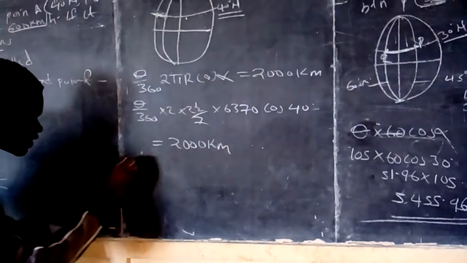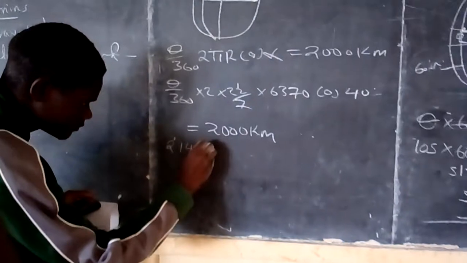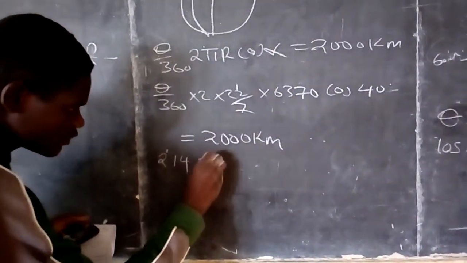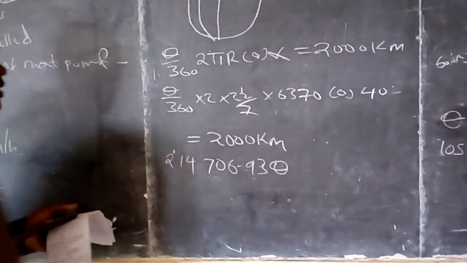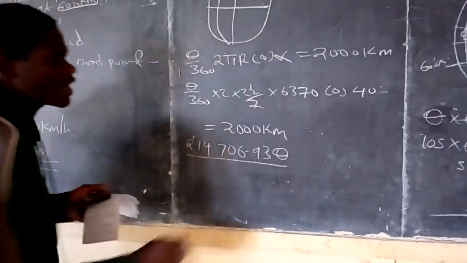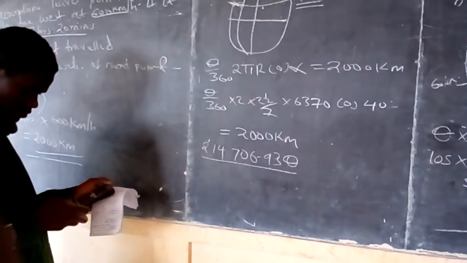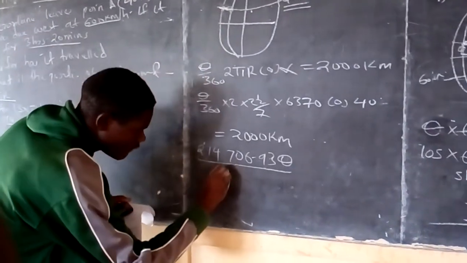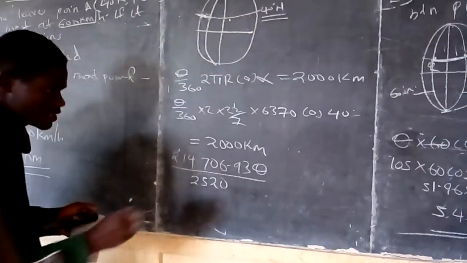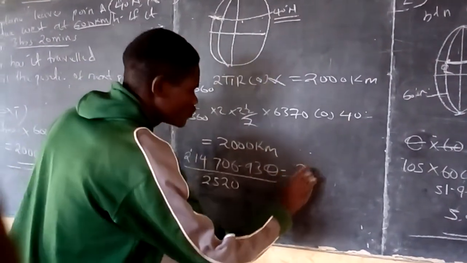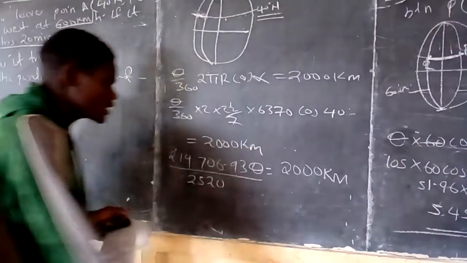Now I find that this is 214,706.93 theta, and this one is over 360 by 7 over 2520, is equal to 2000 kilometers.